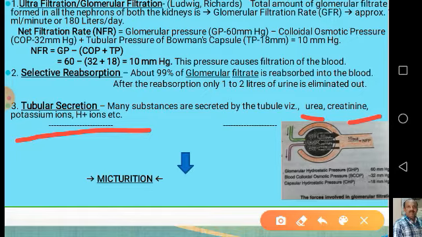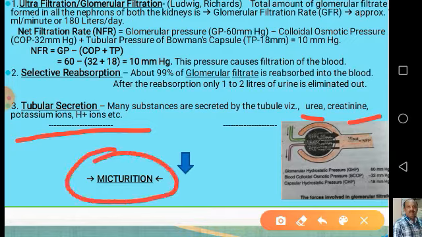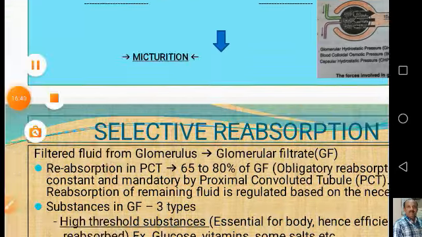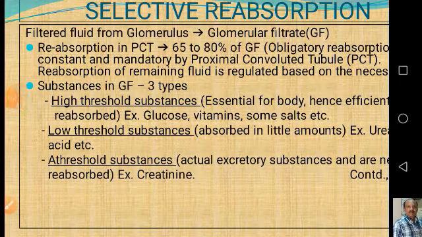so that the urine that is passed out does not contain the products which are useful to the body, only waste products to be released outside. And this process, the elimination of the ultimate urine, which is 4 times more concentrated than the initial urine formed in the neck region of Bowman's capsule, is called micturition. That is the elimination of urine outside from the urinary bladder via the urethra. Now let us see the selective reabsorption process.